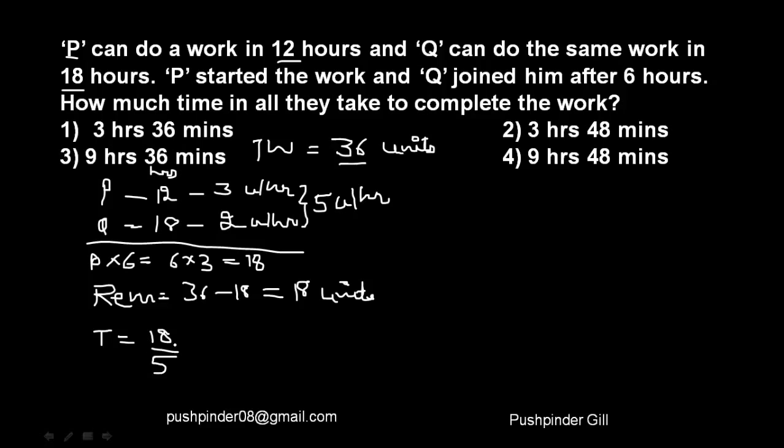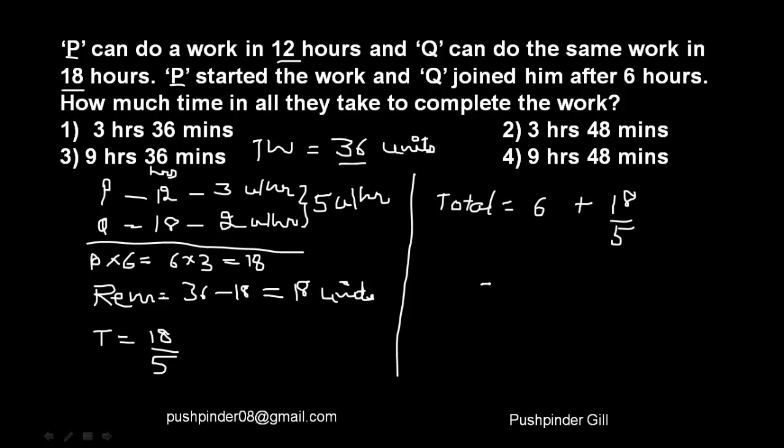Now what I need to do is, since I have to calculate the total time taken by all of them to finish the job, the total time taken to finish the job would be equal to the time taken by P to work alone, which is 6 hours, plus the time taken over here, that is 18 by 5 hours. Right? So I hope you're understanding.